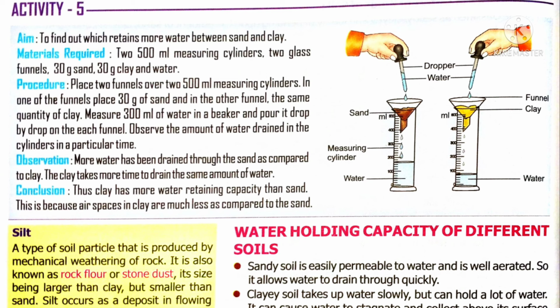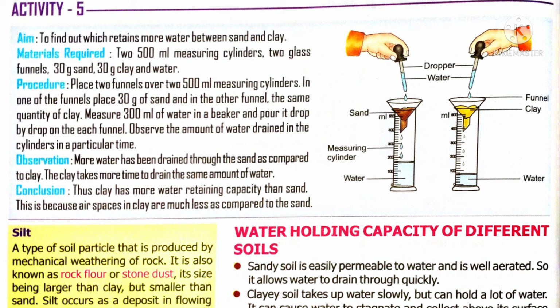Now after a while you observe the water which is stored in the measuring cylinder. Tell me, in which case, sand or clay, the cylinder in which sand is kept and the other cylinder in which clay is kept, over the cylinder, isn't it? And tell me in which cylinder more water is present. Definitely it is in the cylinder in which sand is kept.